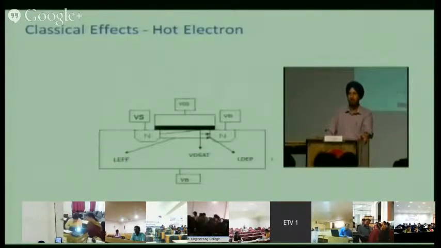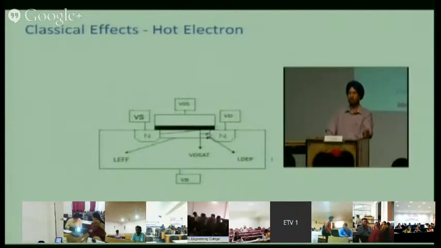What happens here then? These holes are positive charge. They will go to the lower potential. Positive will attract negative and negative will attract positive. This body is at lower potential, which is at ground. So these holes will be collected by the body here, and there is a potential at the gate also. Some of these electrons will go to this drain, which is at high potential. Some of the generated electrons can pierce through the gate oxide and can reach the gate also.